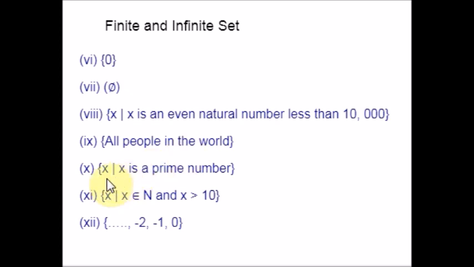And next example says x such that x is a prime number. Yes, this is an infinite one, because we don't know how many numbers there are. It keeps on going. So you can find many prime numbers, which is uncountable. Okay, next one, this is an infinite set.